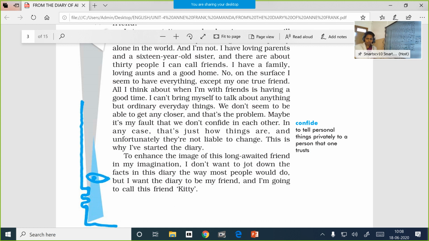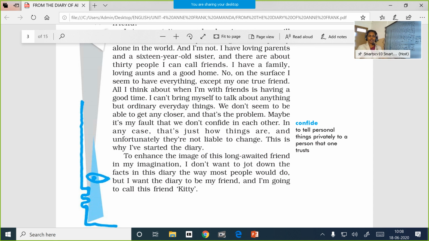So she says that she is a 13-year-old girl. She has a comfortable life. Outwardly, she looks very satisfied, leading a very comfortable life. But the only fault is that she doesn't have anyone to share her worries with. And so she says she has friends, but when they come together, they share a good time.